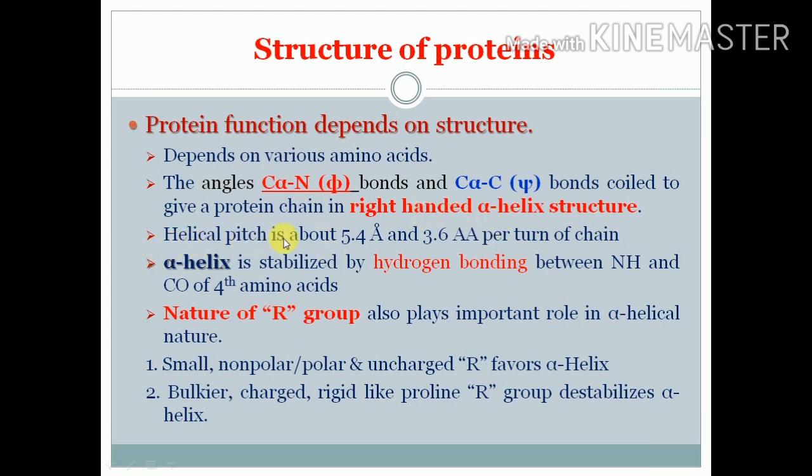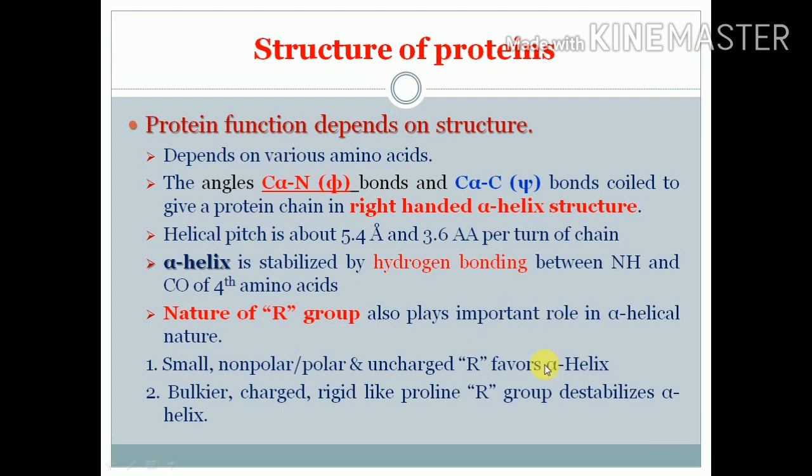Each helical pitch is about 5.4 angstrom in length, and each helix contains around 3.6 amino acids per turn of the chain. This alpha helix is stabilized by the hydrogen bond between NH of one amino acid and CO of the fourth amino acid. Nature of the R group also matters in the structure determination as well as alpha helical stability.